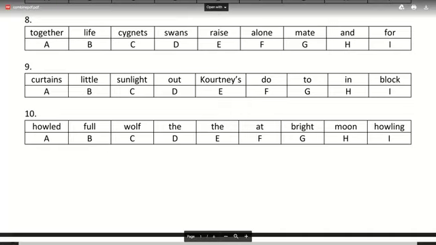Try doing number 9 now. Yes, number 9 is curtains, little, sunlight, out.